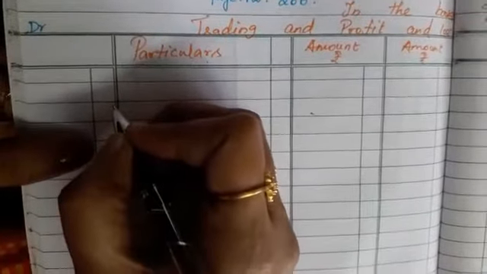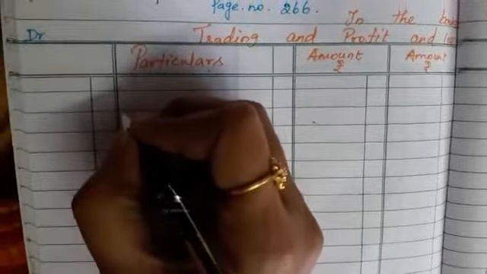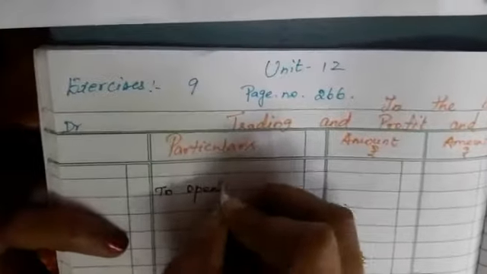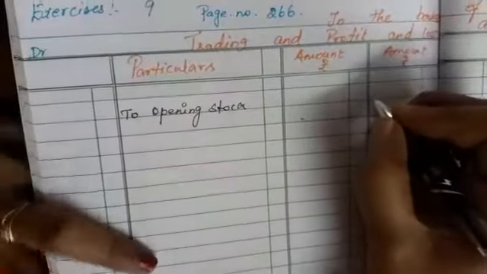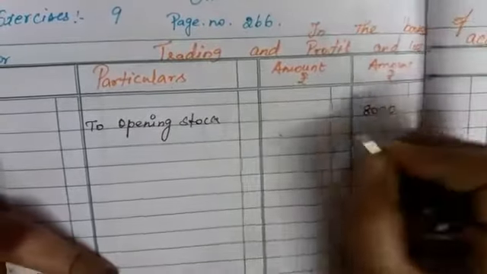First we are going to write opening stock. See here in your sum, stocks on 1/1/2017. So write here, to opening stock. We do not have any adjustment in the opening stock, so write directly in that second amount column.